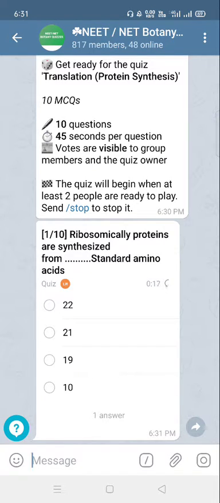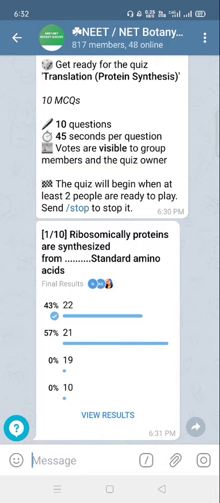Ribosomal proteins are synthesized from how many standard amino acids? So it was 20 earlier, now the answer is 22. So 22 standard amino acids are actually required. The ribosomes synthesize the proteins from 22 amino acids, so option A is correct.